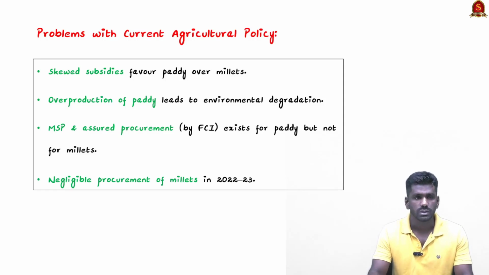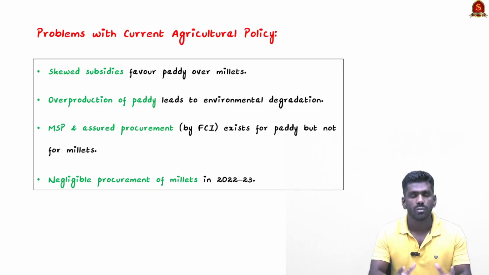Firstly, about subsidies. There are improper and skewed subsidies related to paddy and millets. There are more subsidies and support for paddy compared to millets. Millets get very few subsidies, and only a few millets get subsidies. So this discourages farmers from millet cultivation. This is a major problem.